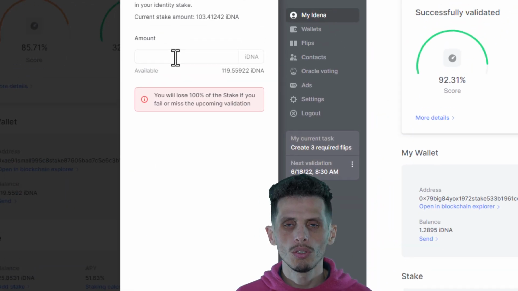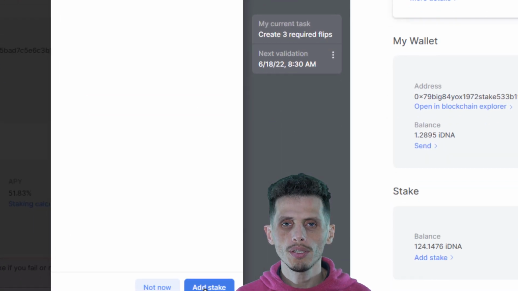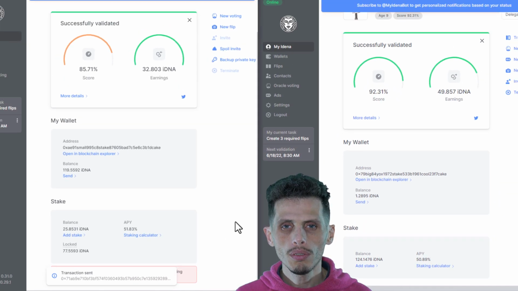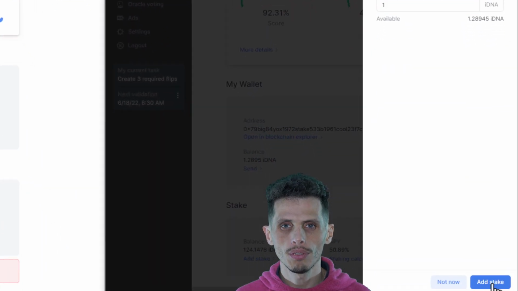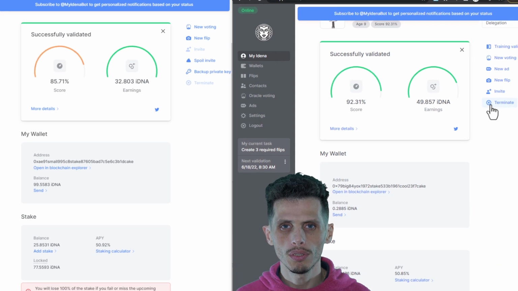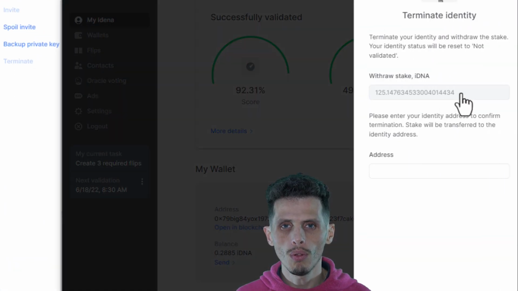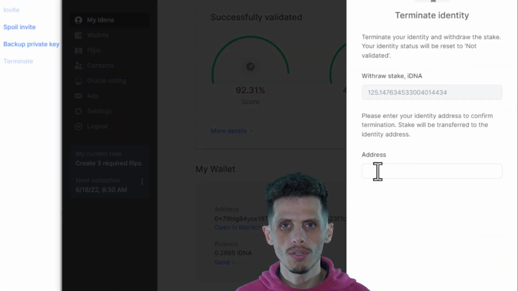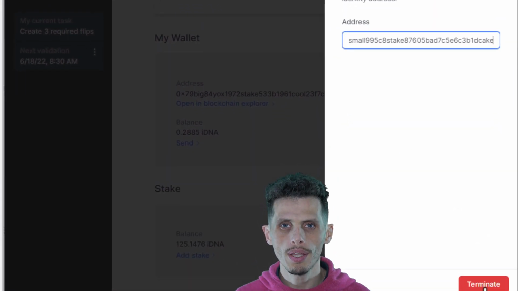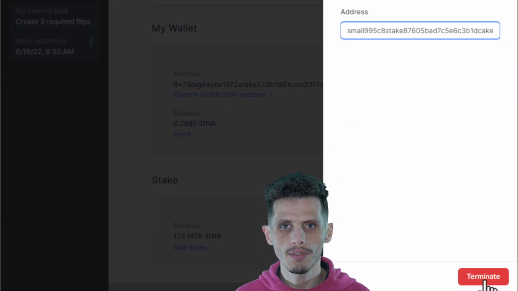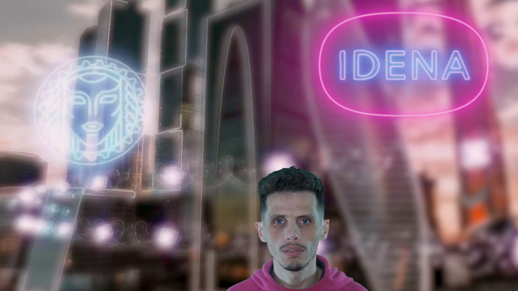You can add your coins to the stake with a special button. You can do this both in the web application and in the desktop version of the client. The current version of the protocol involves only adding coins to the stake. If you want to withdraw your coins out of the stake, you have to terminate the identity and start over.